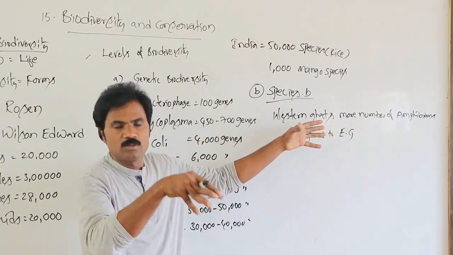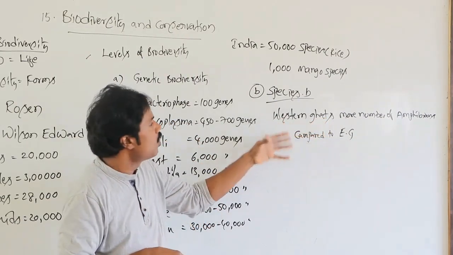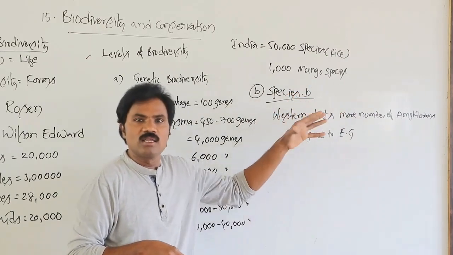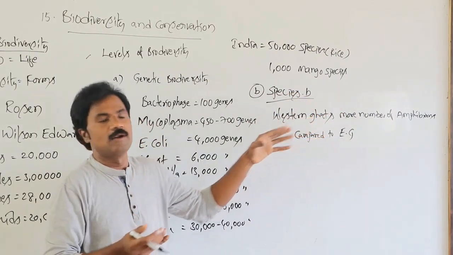So species biodiversity is variable from one area to another area.